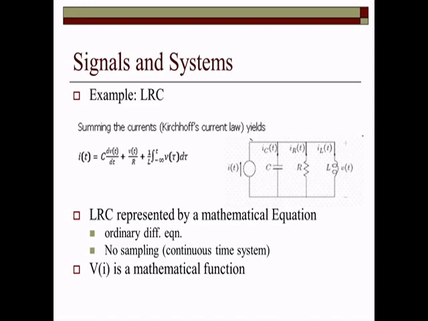We have a certain current from this side, and the current divides into different components.